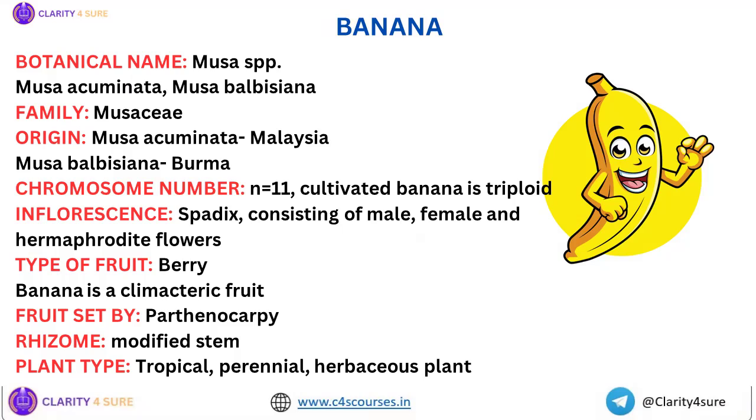Okay, fruit type in banana is berry, and banana is a climacteric fruit. Banana fruits are set by parthenocarpy, right? Therefore, we do not need the male flowers, okay? Rhizome is a modified stem, and the plant type of banana is a tropical, perennial, herbaceous plant.